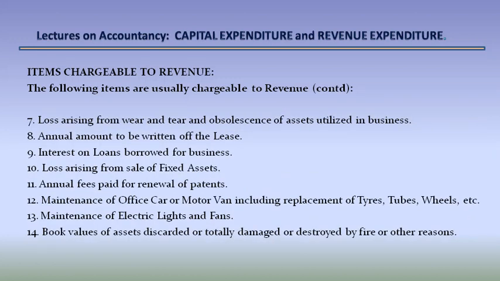7. Loss arising from wear and tear and obsolescence of assets utilized in business. 8. Annual amount to be written off the lease. 9. Interest on loans borrowed for business. 10. Loss arising from sale of fixed assets. 11. Annual fees paid for renewal of patents. 12. Maintenance of office car or motor van, including replacement of tires, tubes, wheels, etc. 13. Maintenance of electric lights and fans. 14. Book value of assets discarded or totally damaged or destroyed by fire or other reasons.